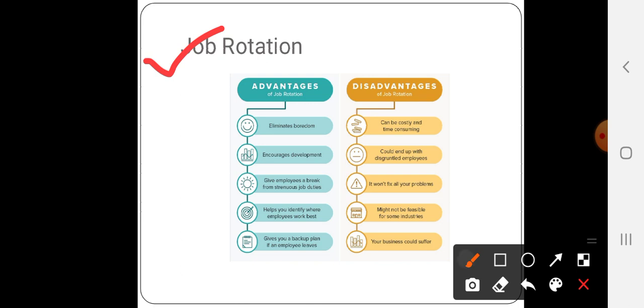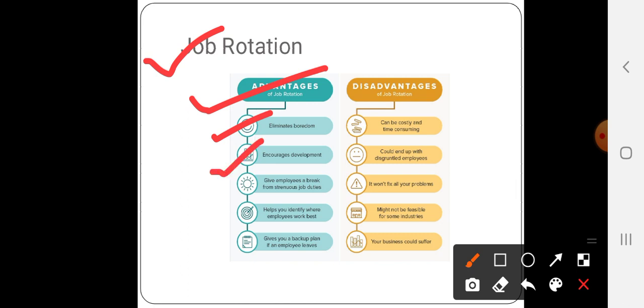What are the different advantages of job rotation? When you are doing job rotation, it eliminates boredom. When you are playing the role of another employee in the organization, you may feel something new, that new things are happening with you, and you are not stuck to your particular routine. You are away from your routine, you are learning new things, so it avoids boredom.